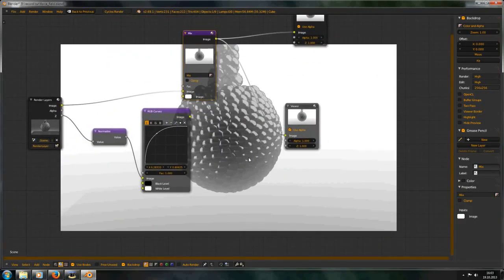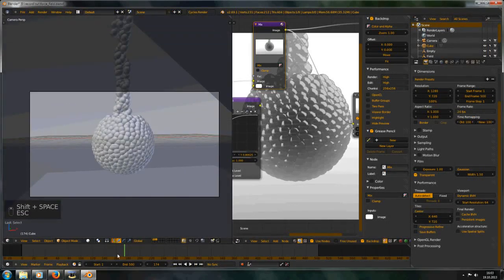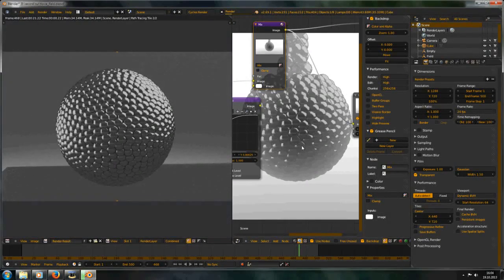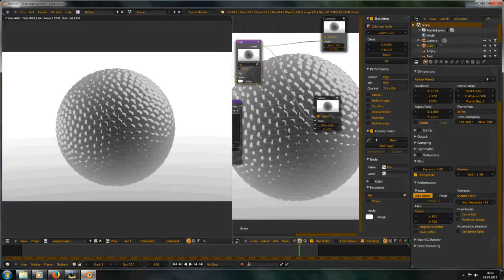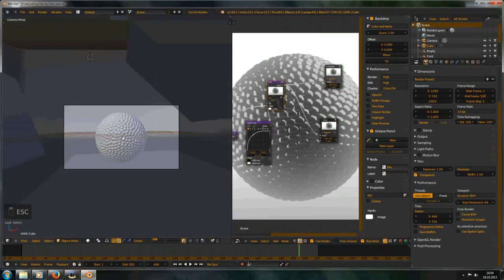And I think we are ready. Let's go to another frame to see that it looks right. Now we have it.